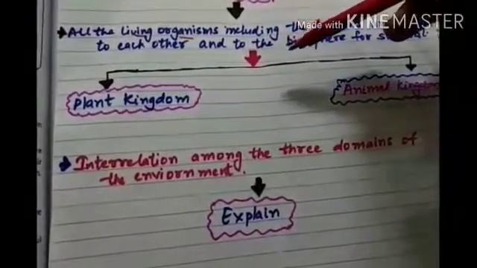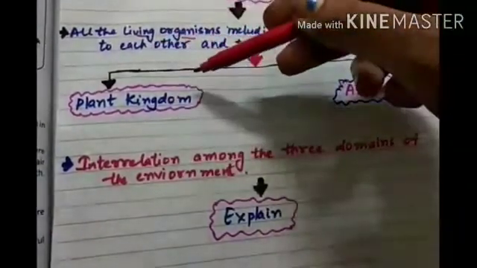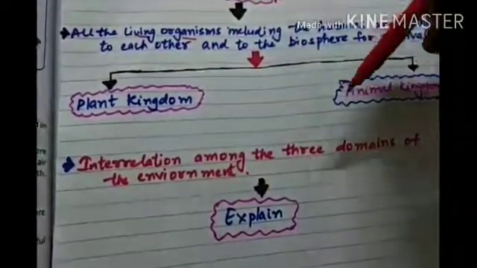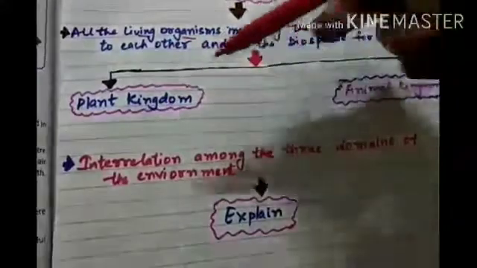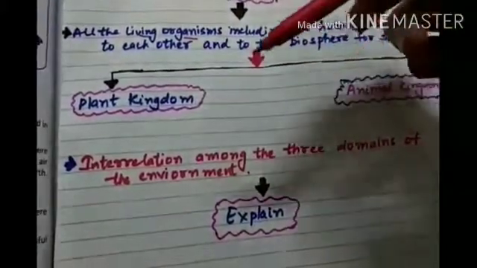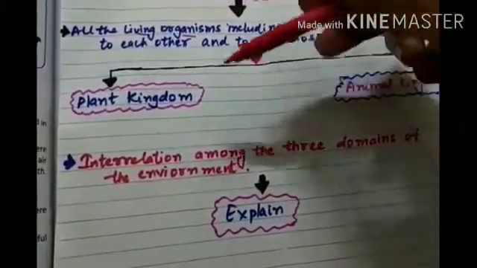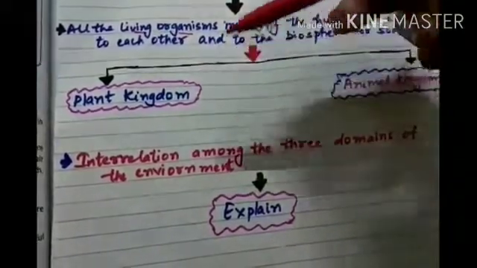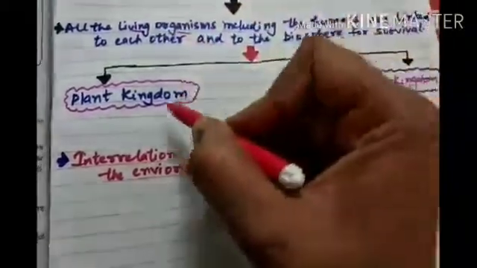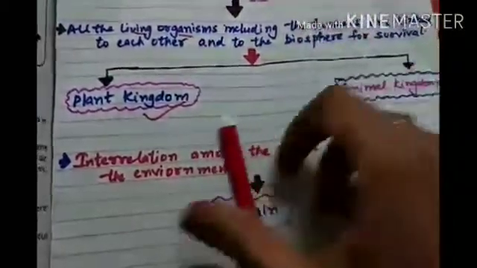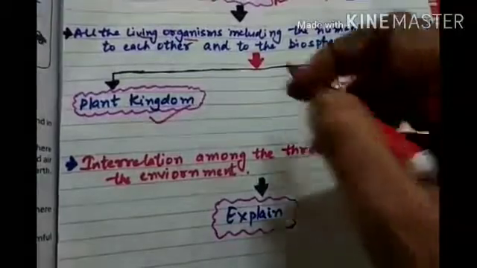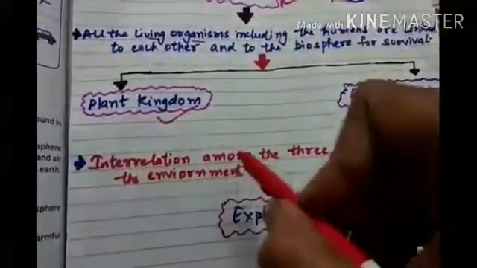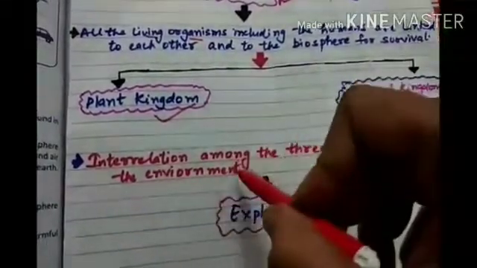They are interdependent with each other. Plants depend on human beings and animals, and animals also need plants. Human beings need land, air, water, and plants also need air, land, and water. So the plant kingdom and the animal kingdom are also interlinked with each other. In this way, the interrelation among the three domains of the environment is explained.